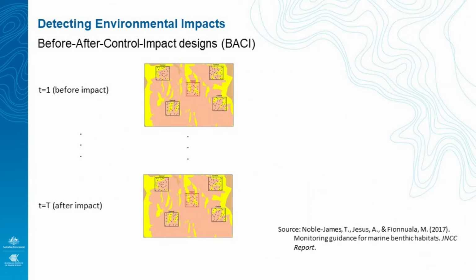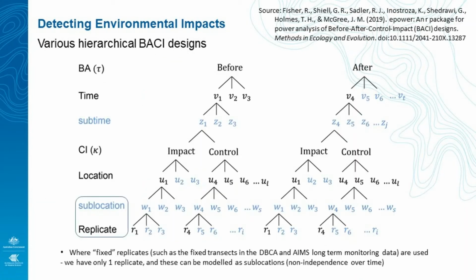Here I'm showing you how these designs can often look spatially with multiple control locations selected at random to be representative of a single impact location of interest. This diagram shows a schematic of a BACI design. The elements in blue represent the minimum requirements of multiple control locations and sampling times before and after the impact. But often there are also sublocations within locations and sometimes even subtimes. Where fixed replicates are used, where the same sampling unit is repeatedly visited over time, these must also be considered in the hierarchy and modelled as sublocations to account for their non-independence over time.